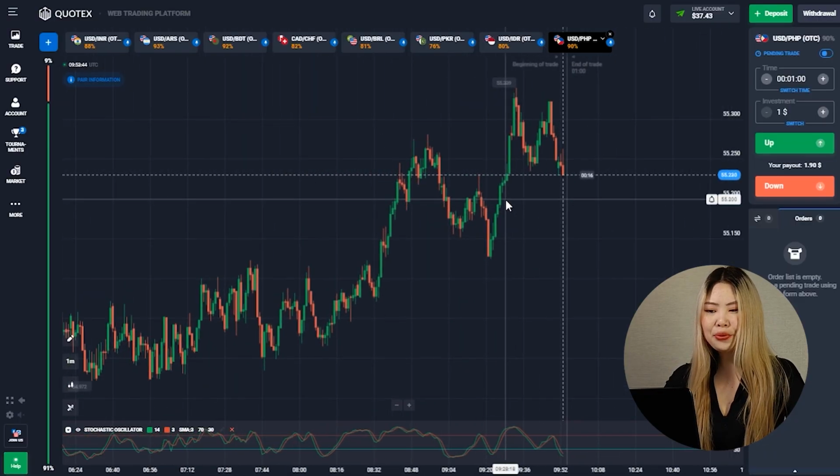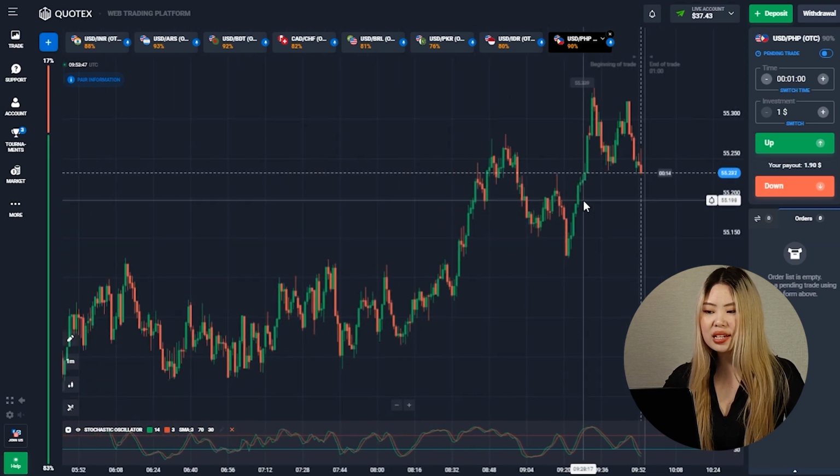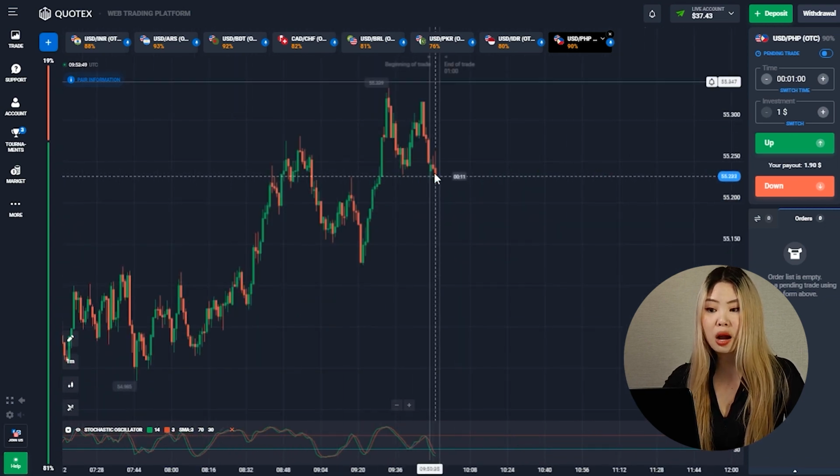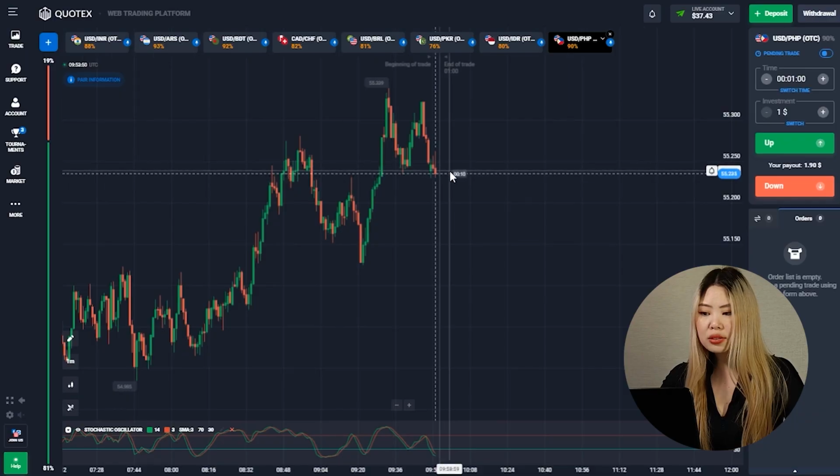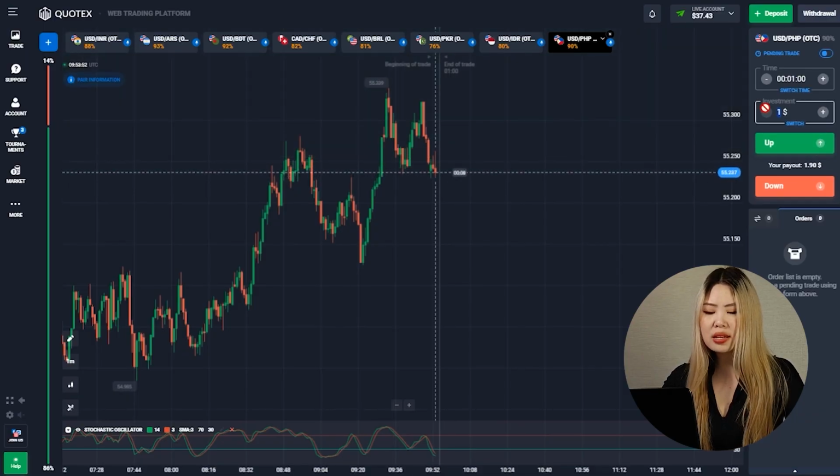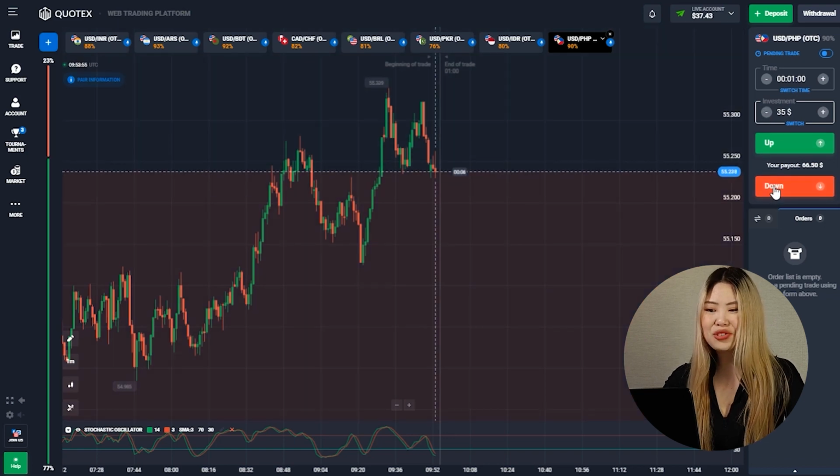Guys, I see a pretty interesting situation on this currency pair. We can see that the trend is upward, but look, this pattern is a double top, and that's why I want to invest 135 bucks here, trade down.